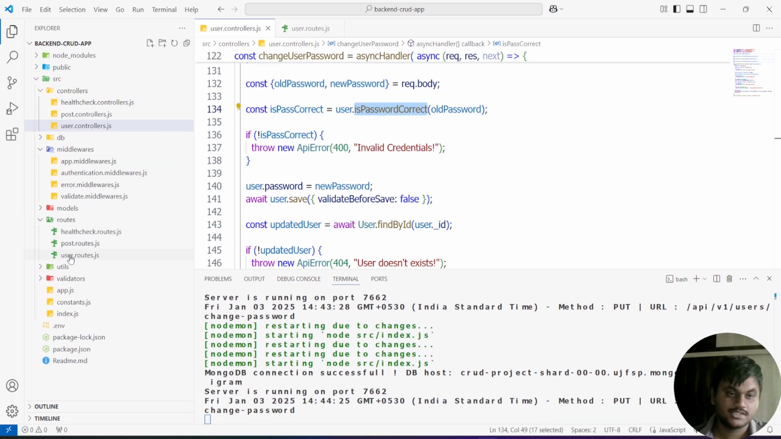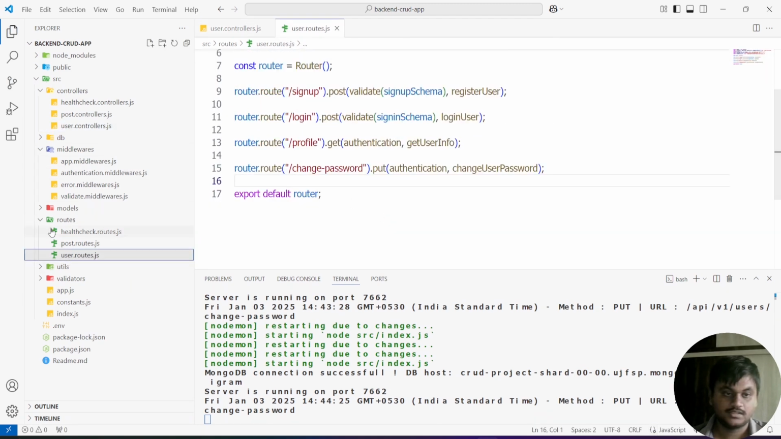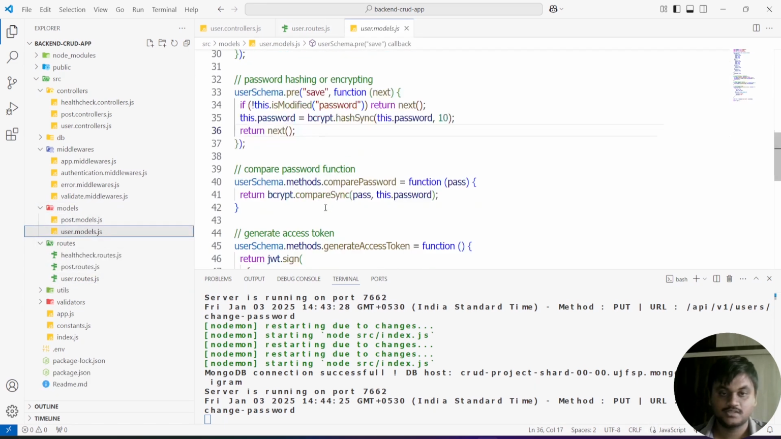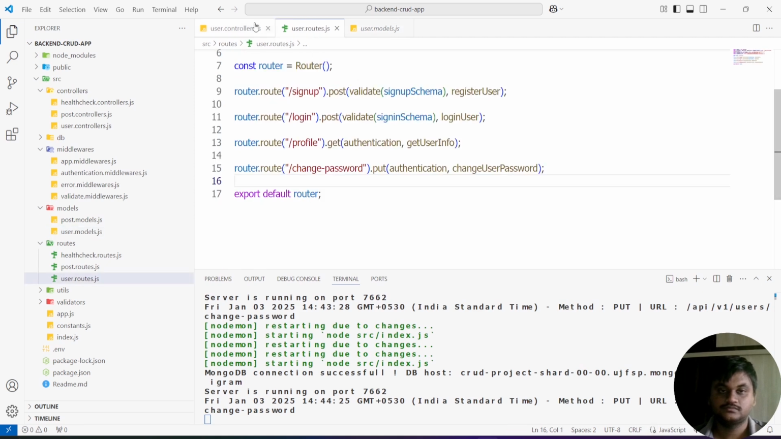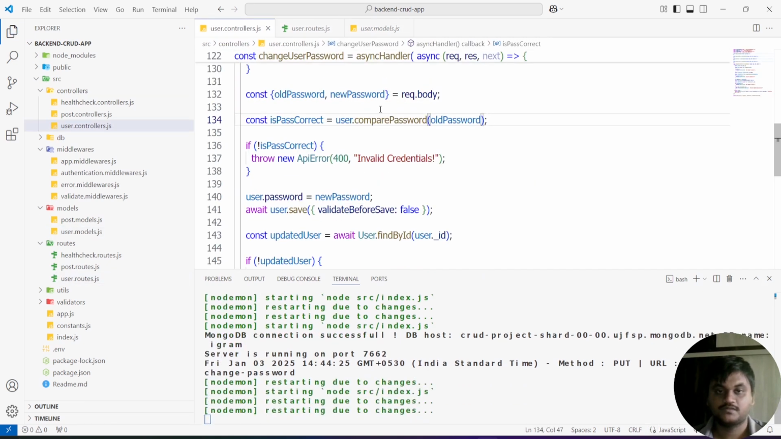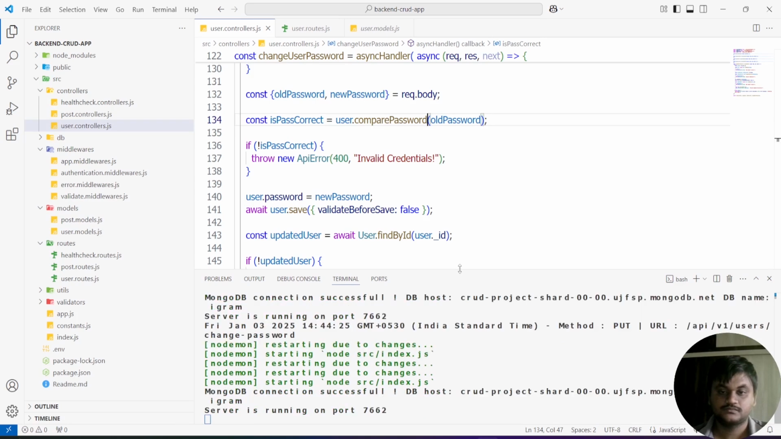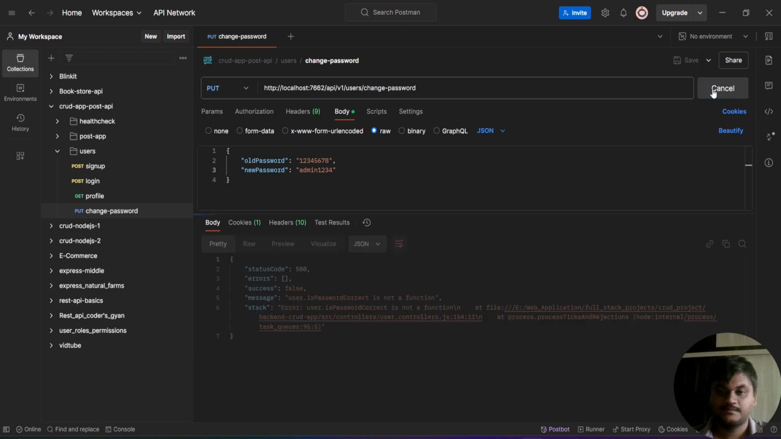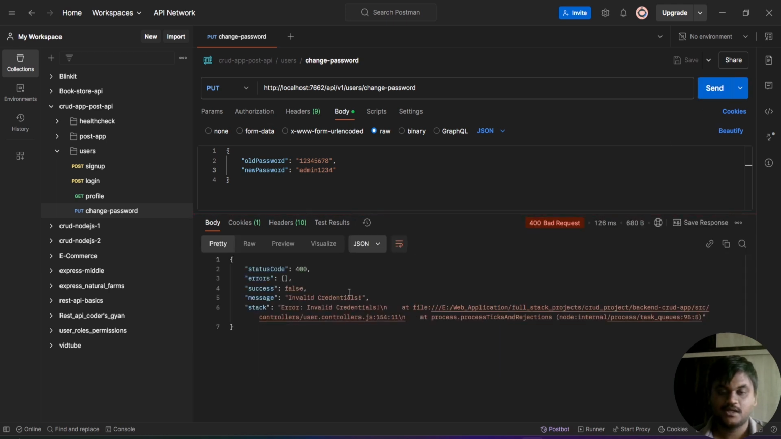Go to the models section, not routes, models. In the user model, user.models, compare password. Compare password. Now we can send invalid credentials.